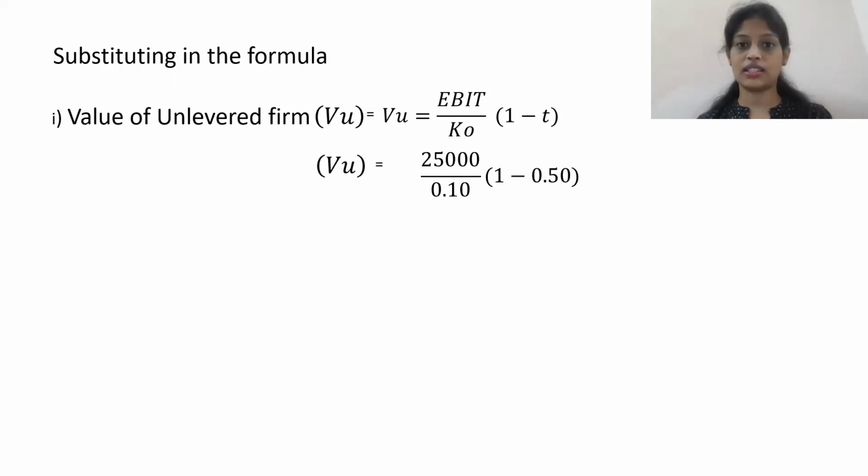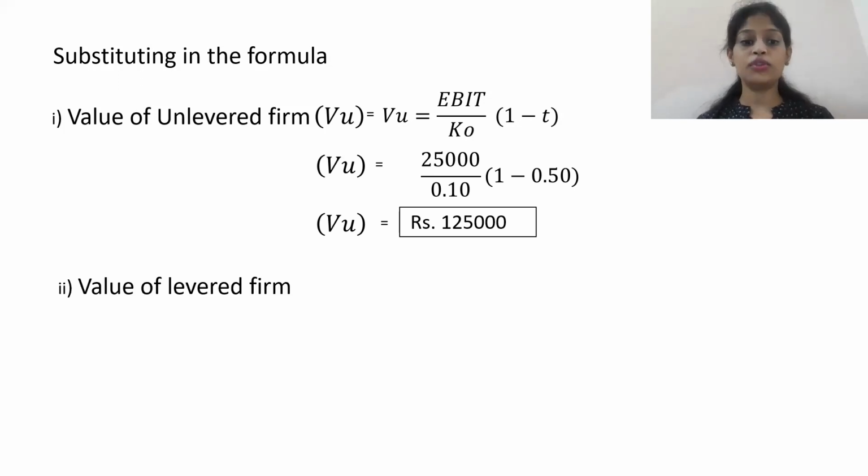The KE, the equity capitalization rate, was 10%, which can be converted into 0.10, into 1 minus T. T is the tax rate, 50%, that is 0.50. So you will get an answer of 1,25,000. So the value of the unlevered firm is 1,25,000.